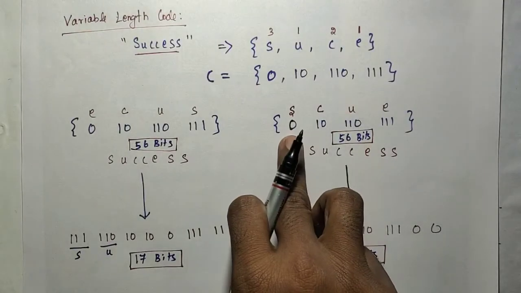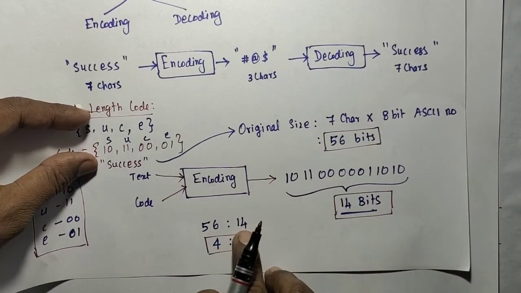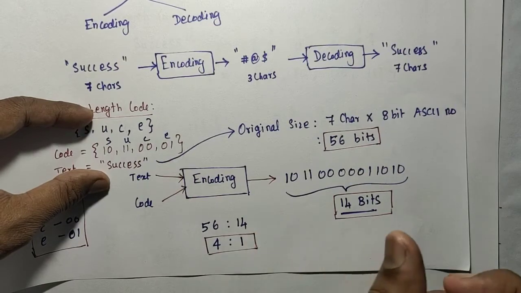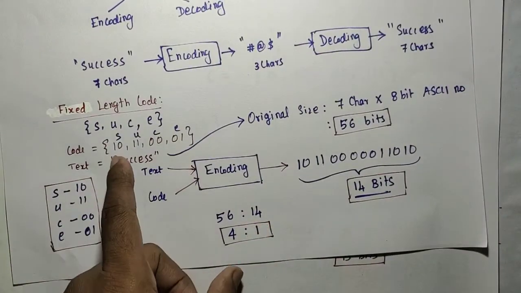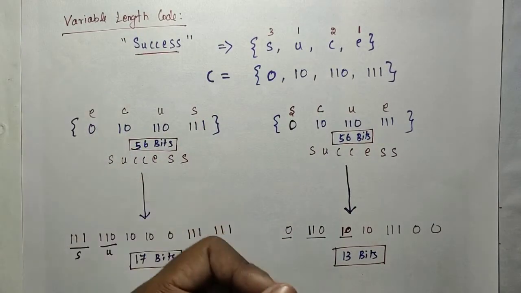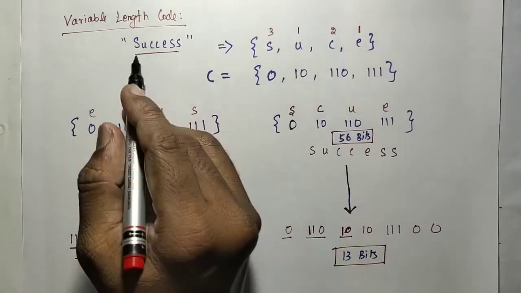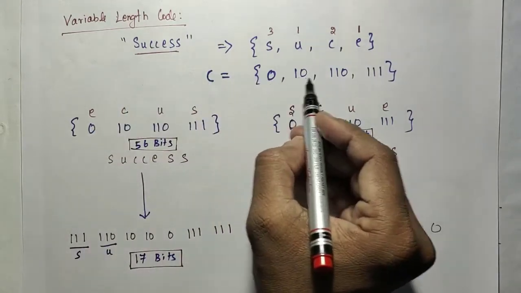But here for that S we have given only a single bit, so only 1 bit will be substituted for each S. So we will get more compression.